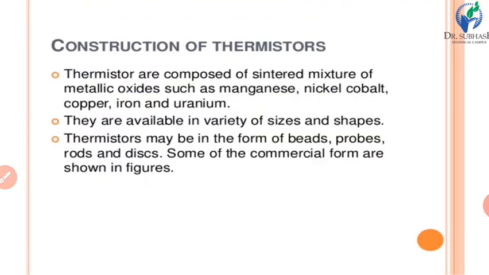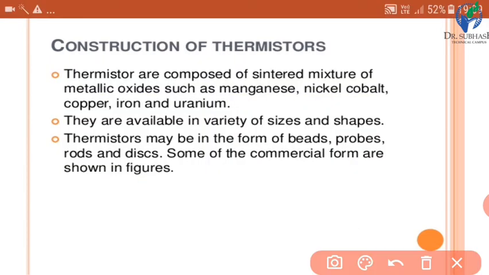Now, construction of thermistors. Thermistors are composed of a sintered mixture of metallic oxides such as manganese, nickel, cobalt, copper, iron or uranium. See, in the construction of a thermistor, there is a mixture of the different materials that we have mentioned. They are available in a variety of sizes and shapes, so as per our requirement, we can use different sizes and shapes.